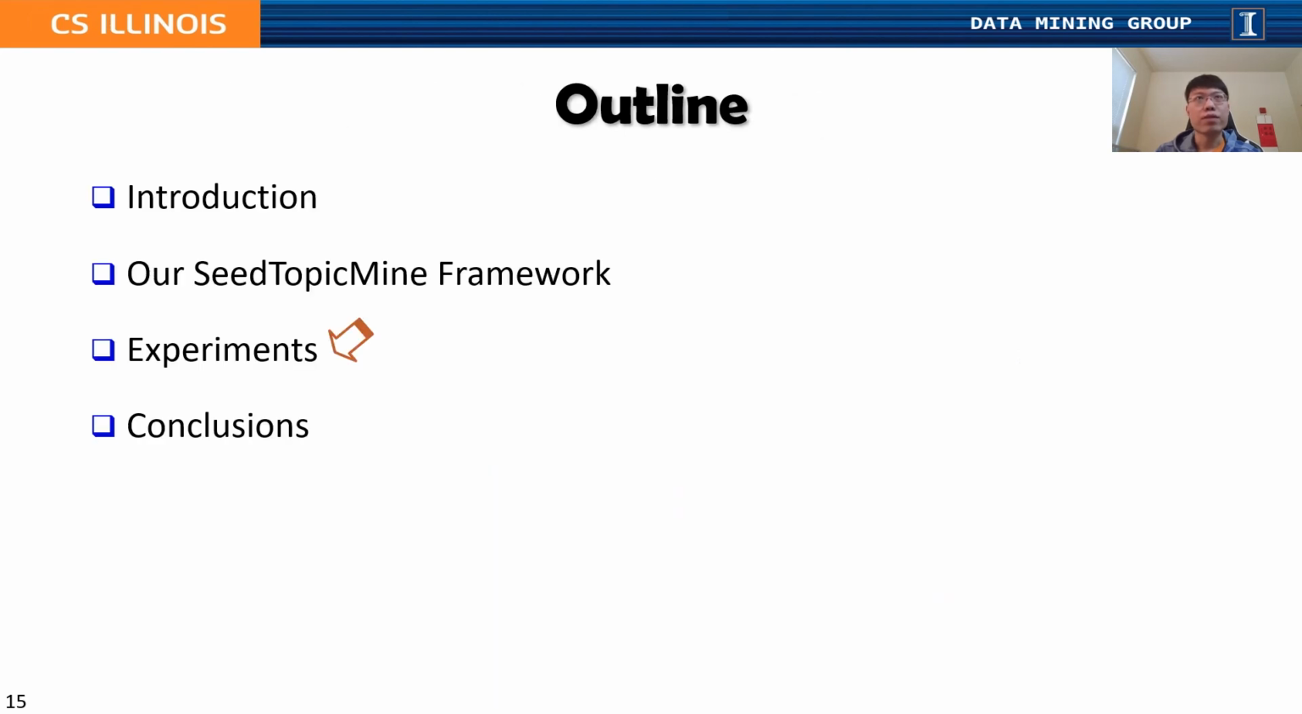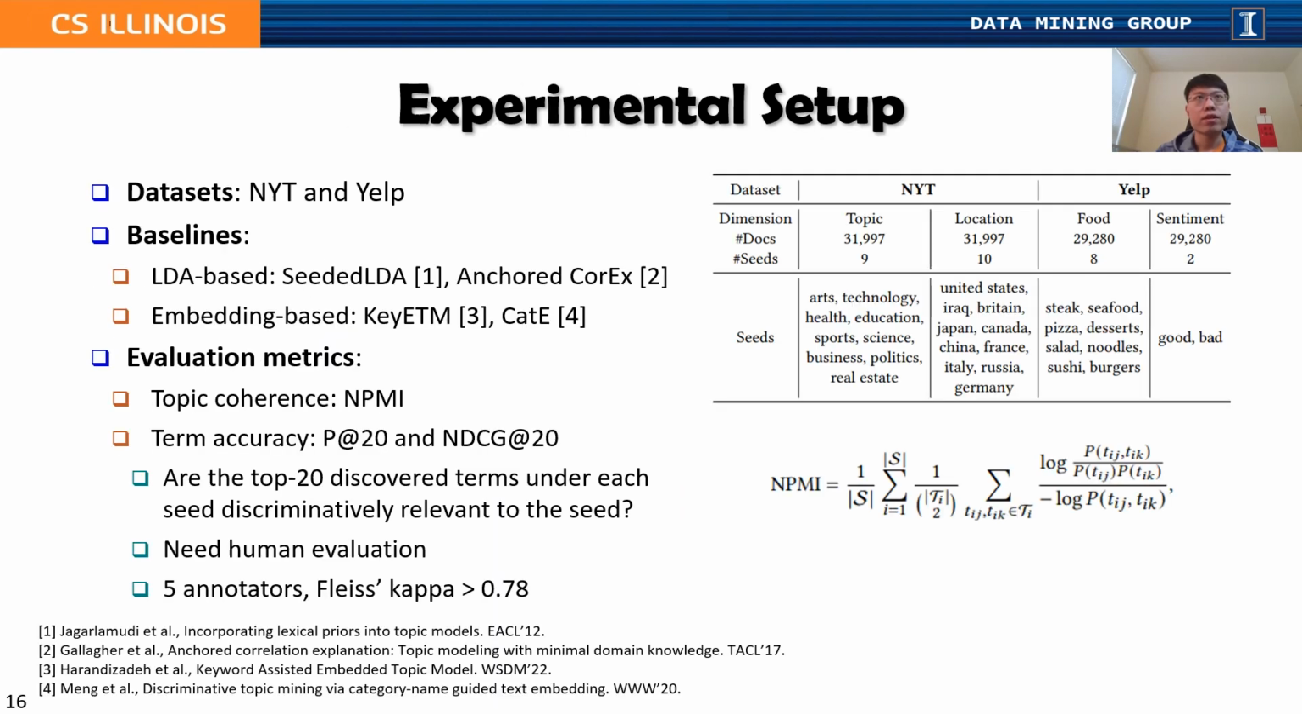Now we show our experimental results. We use two benchmark datasets, New York Times and Yelp, used in previous studies. We compare our method with four baselines, two of which are LDA-based, SeededLDA and Anchored CorEx. The other two are embedding-based, KeyETM and CatE. We adopt three evaluation metrics.